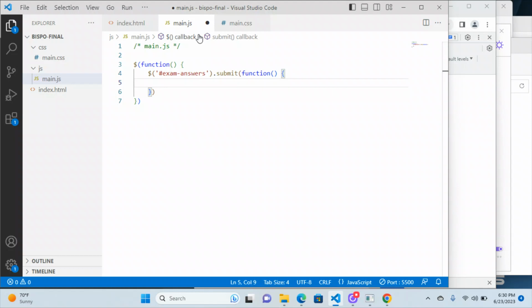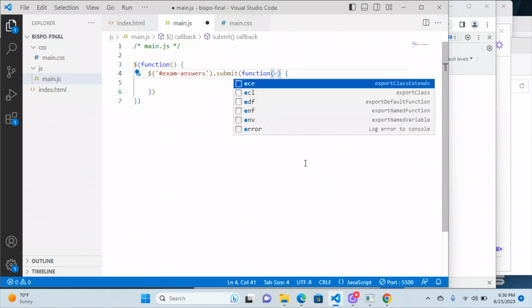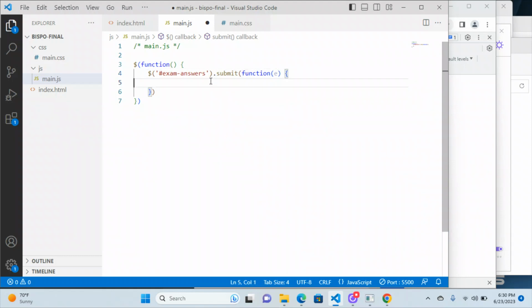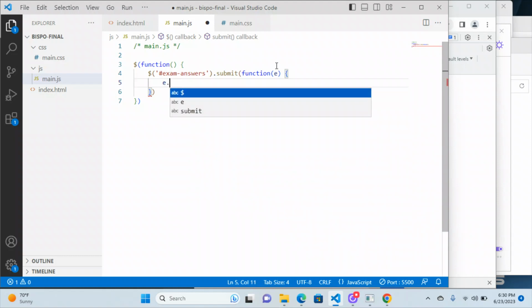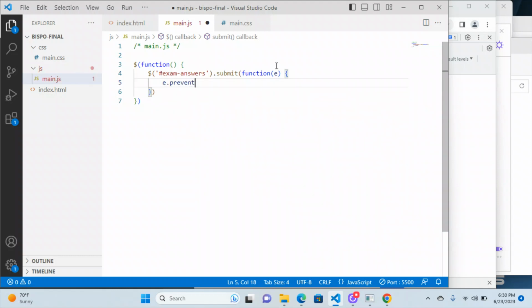And this is what the code block looks like. I know that this is an event, which means that if I want to do something with the event, I have to pass in a variable here, which is commonly called e or event or evt or ev or something like that. And the first thing you want to do is prevent the submission of that form. So it's e, there's that variable that we're passing in, with a preventDefault method attached to it.